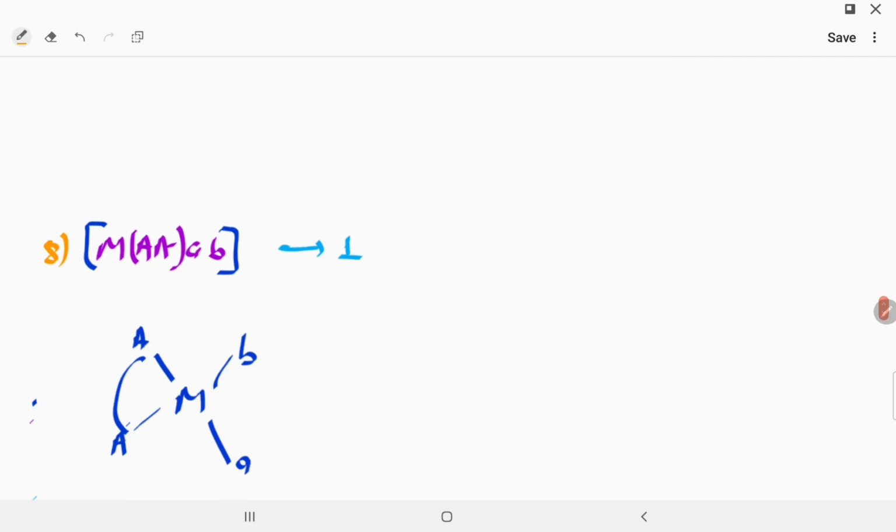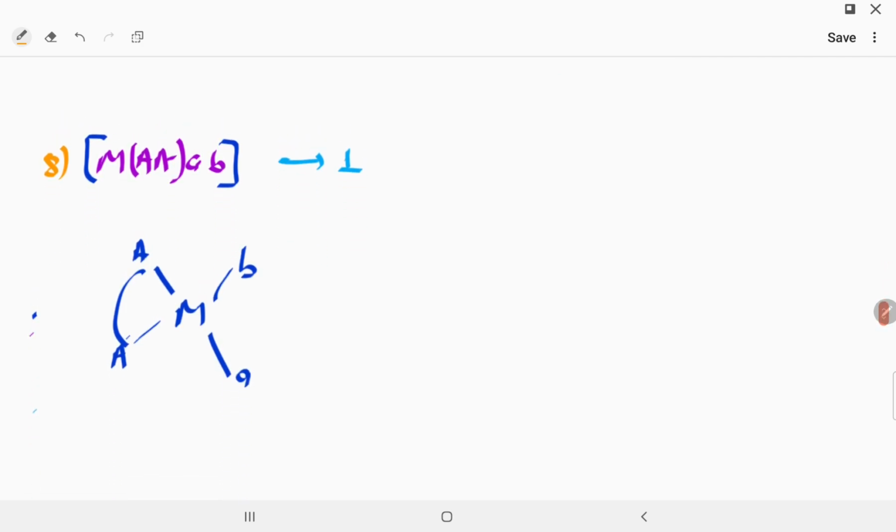Now if you are able to see the next one, MAAAB. Now this one is important. Here A is opposite to A and A is opposite to B. Either you can interchange this position. If we interchange the position of A and B, but this side is the same ligand, so I will change the position of AB.